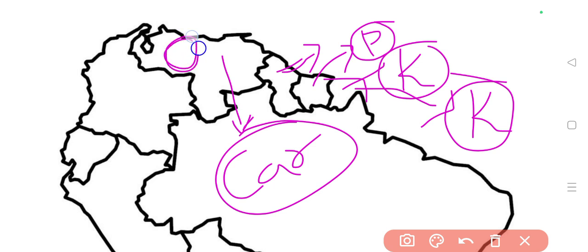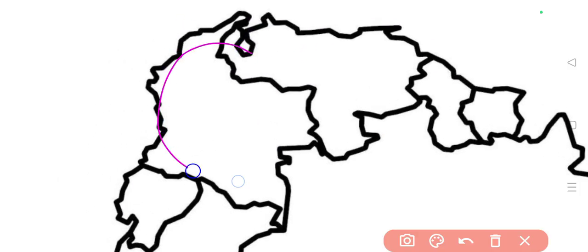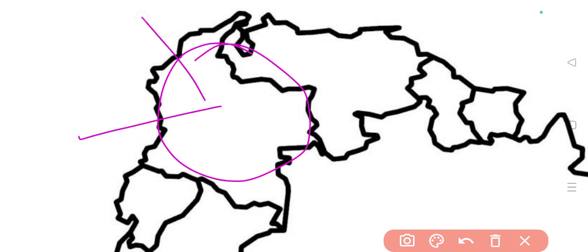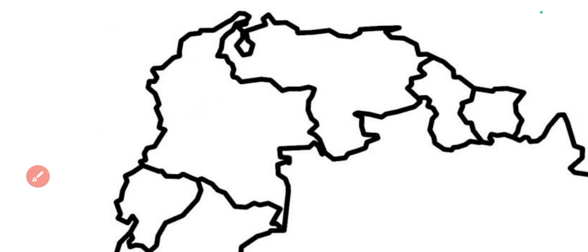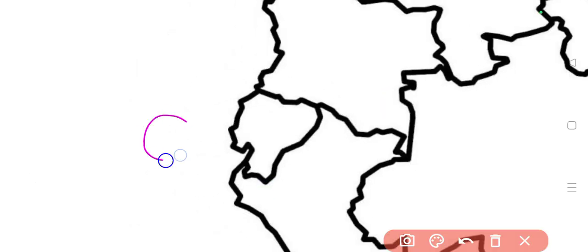Here it is Maracaibo. Maracaibo is an oil port. And then we have seen Colombia. Colombia's capital is Bogota, and it is the only country of South America which is bounded by two oceans, one is Pacific Ocean, one is Atlantic Ocean. Next it is Ecuador. Ecuador's capital is Quito, not Kyoto. And here it is Galapagos Island, which is also a part of Ecuador.